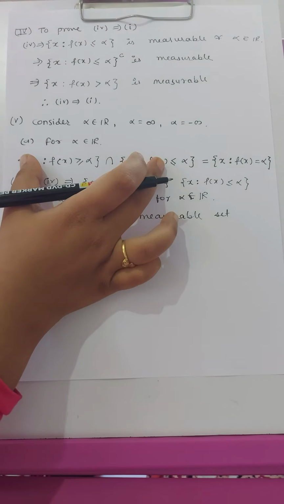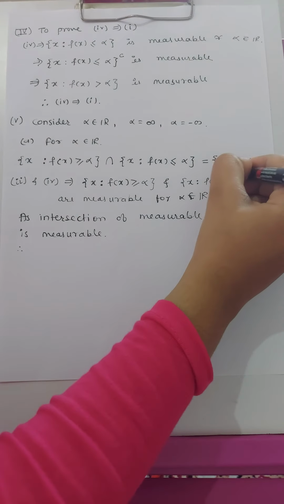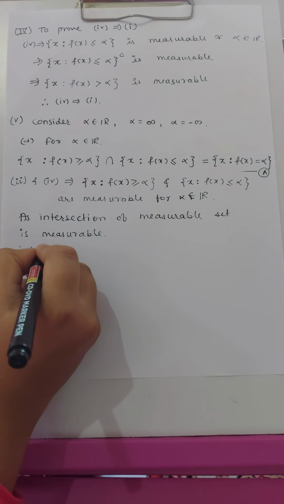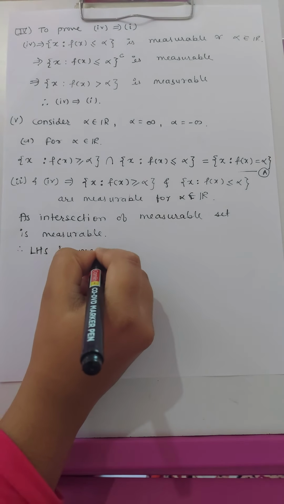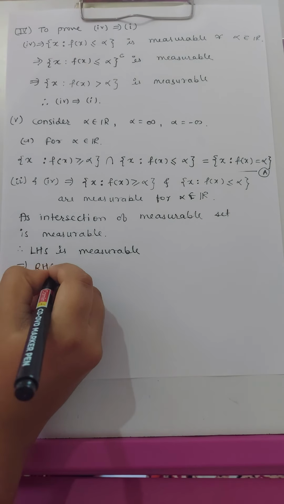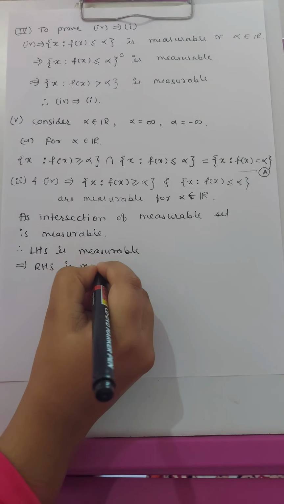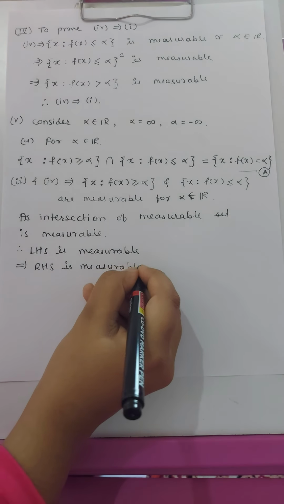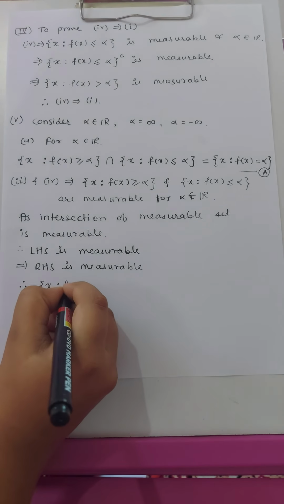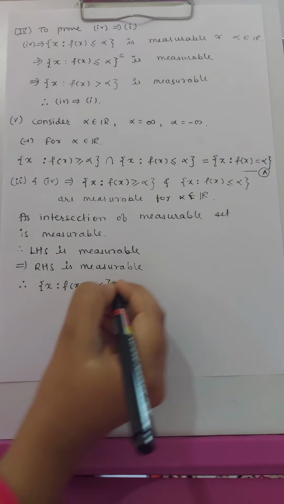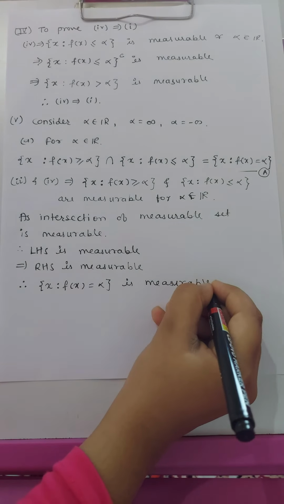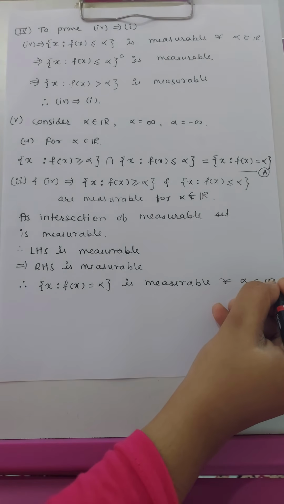So therefore this LHS will be measurable. Let it be number A. So LHS is measurable implies RHS is measurable, and therefore the set of x such that f(x) is equal to alpha is measurable for all alpha belongs to R.